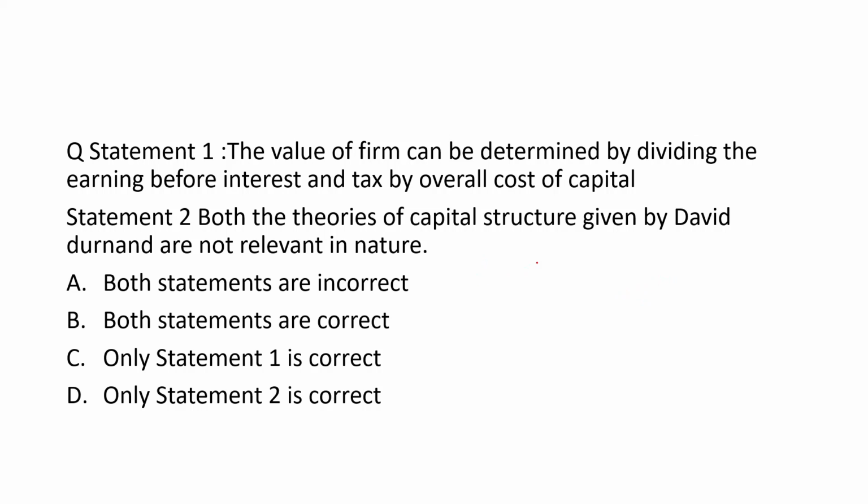David Durand has given two theories: one is net operating income, which is irrelevant, and net income, which is relevant. The statement says both are not relevant. One is relevant, another is irrelevant, so this statement is totally incorrect. The right answer will be only statement 1 is correct.